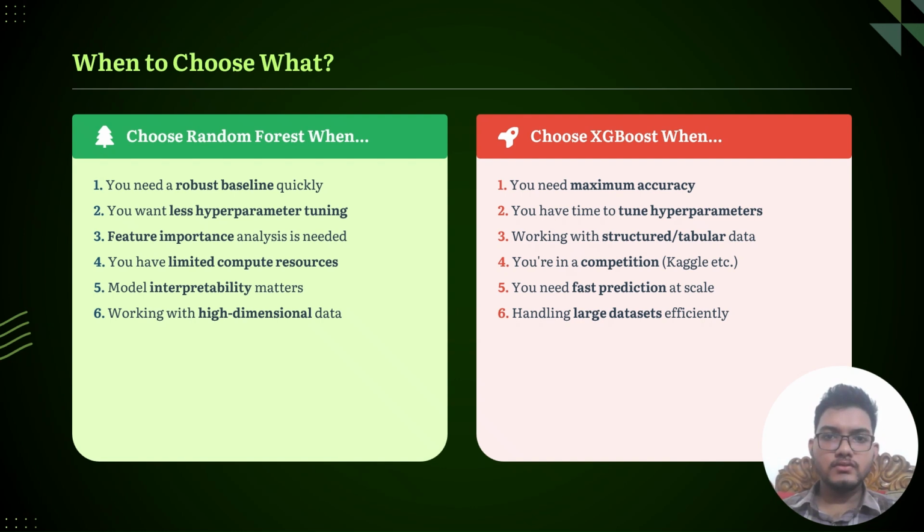Now the question is, when should we use random forest and when should we use XGBoost? We should use random forest when we need a strong baseline quickly, we want less hyperparameter tuning, interpretability is important, and computational resources are limited. We should use XGBoost when maximum prediction accuracy is needed, we can spare time tuning hyperparameters, or we are working with a structured dataset. So the choice depends on project requirements.